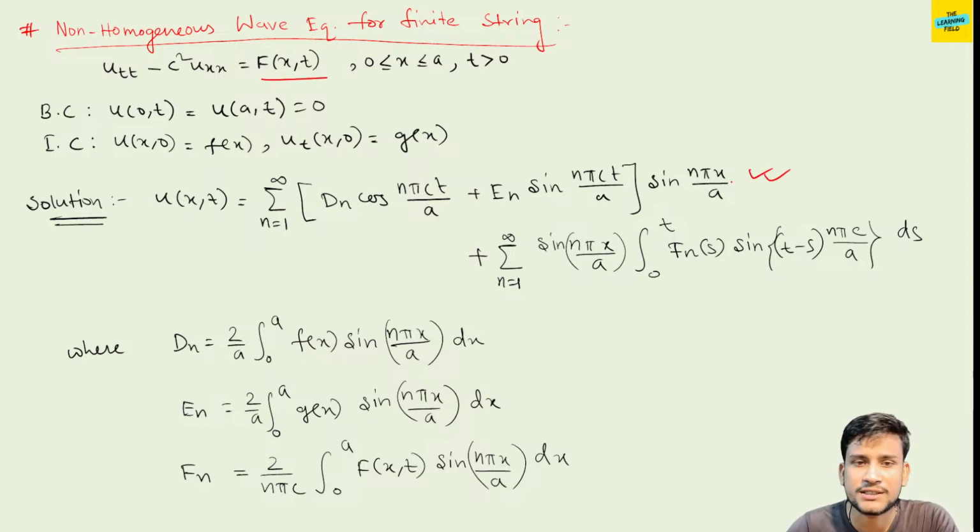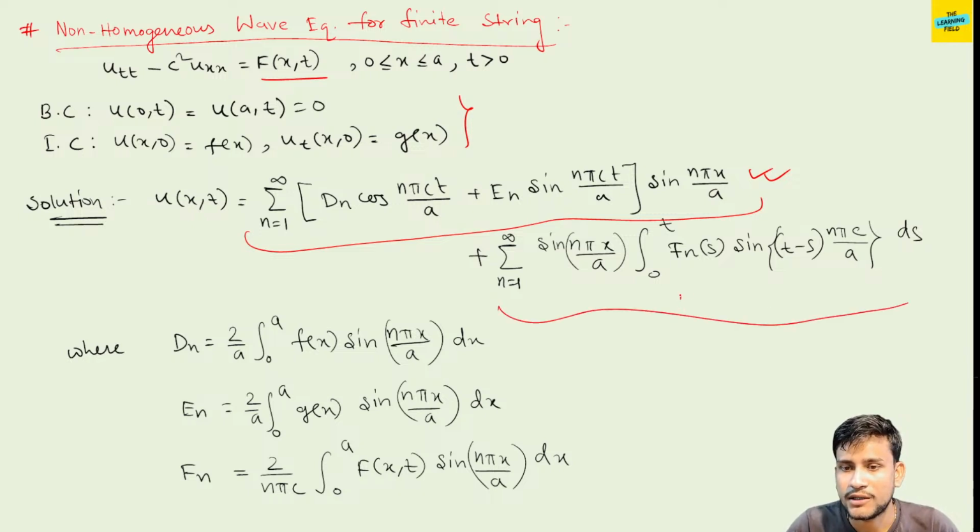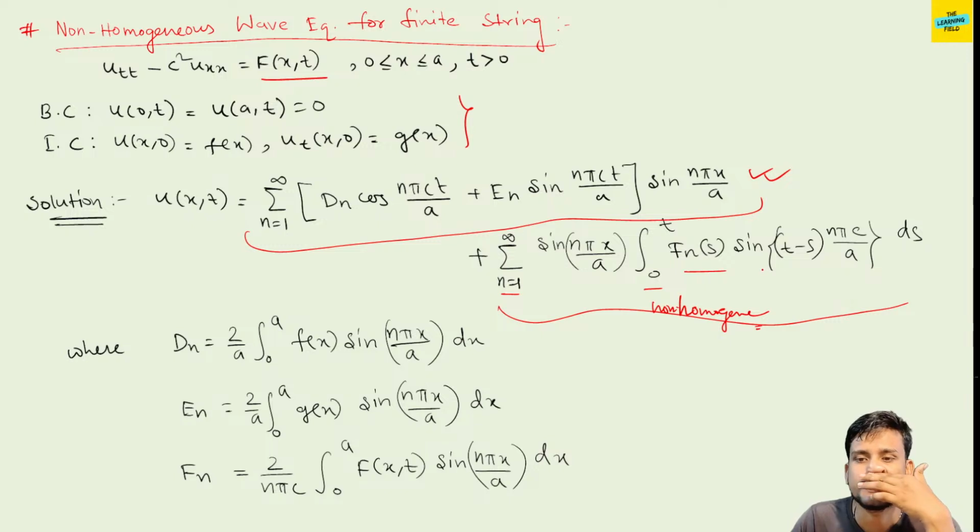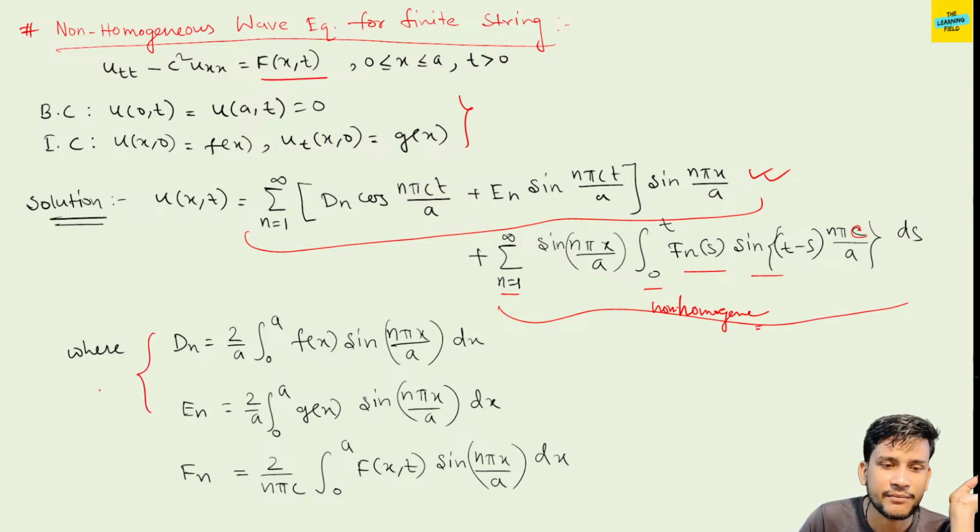Up to this portion, the solution portion is same as previous, and these portions come for the non-homogeneous part: summation n equal to 1 to infinity sin n pi x by a integration 0 to t of f_n(s) sin of (t minus s) n pi c by a ds, where d_n and e_n are the same half range Fourier series, and f_n equal to 2 by n pi c integration 0 to a f(x,t) sin n pi x by a.